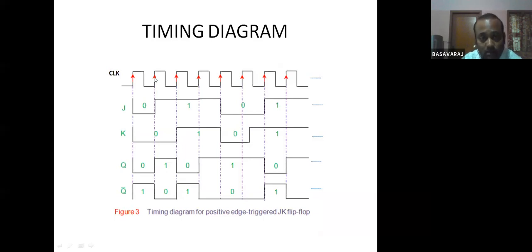At the second rising edge of the clock, J is equal to 1, K is equal to 0, so Q becomes 1 and it will remain 1 till the next rising edge of the clock. At this rising edge, J is equal to 1, K is equal to 1. Q will become the complement of the previous state. The previous state is 1, so it will become 0. And this particular process will repeat.